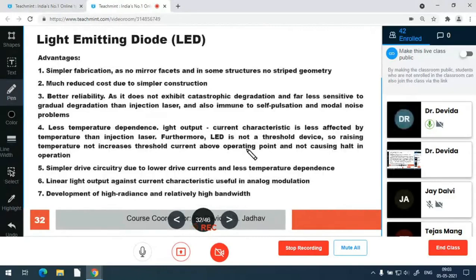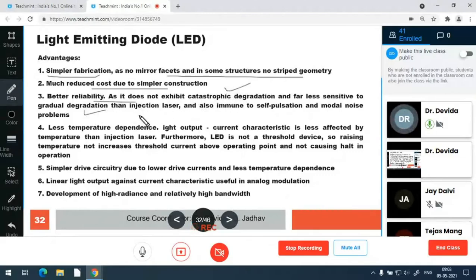Now the LED, light emitting diode, we also discussed, which has the advantages of simpler fabrication, no mirror facets, and there may be strip geometry or no strip geometry. That reduces the cost due to simple construction. It has higher reliability because it consumes less power, and there is no catastrophic degradation and no gradual degradation.